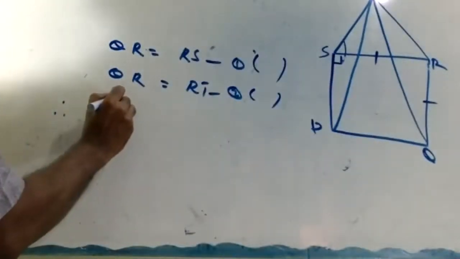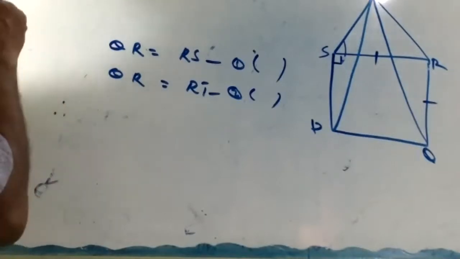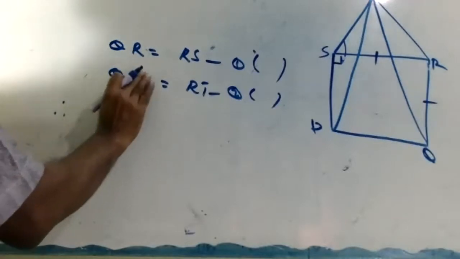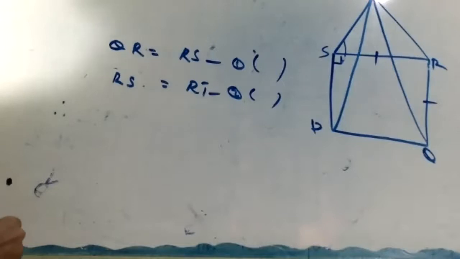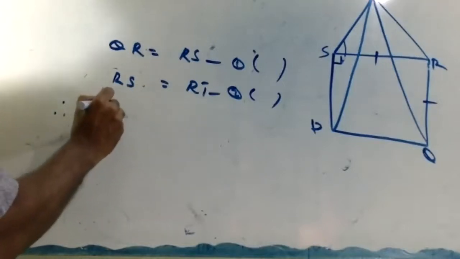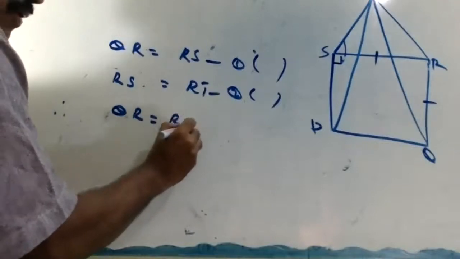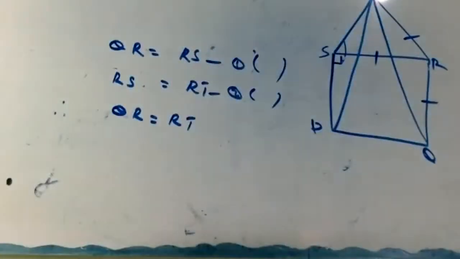Therefore QR equals RS and RS equals RT. So that means QR equals RT. Agree or not? These two are equal. This part okay?